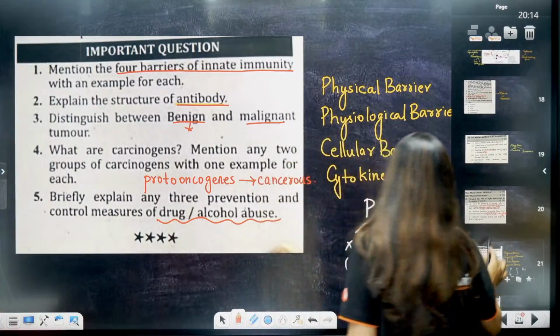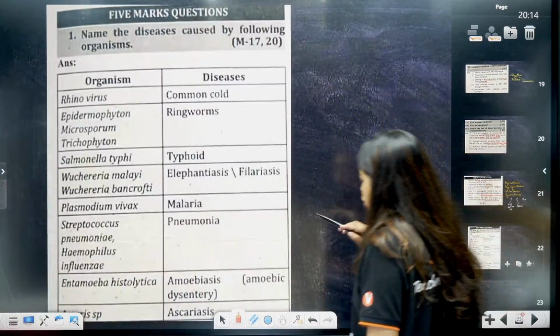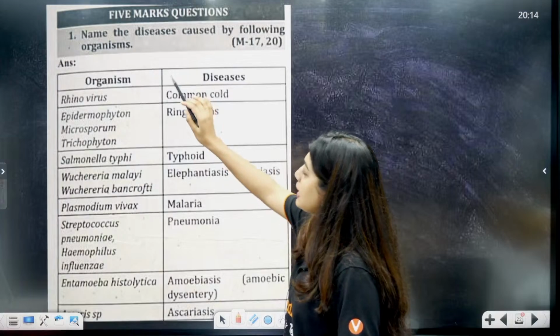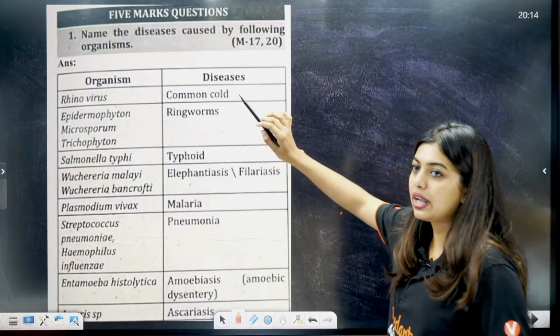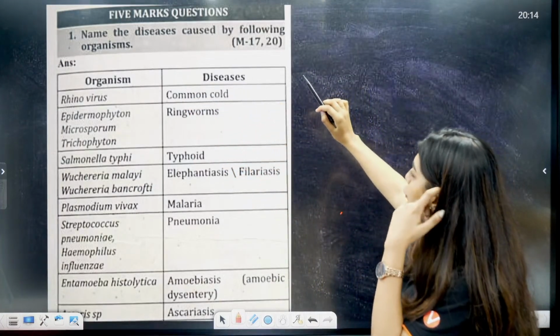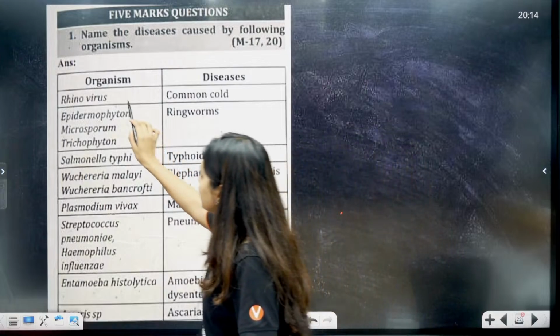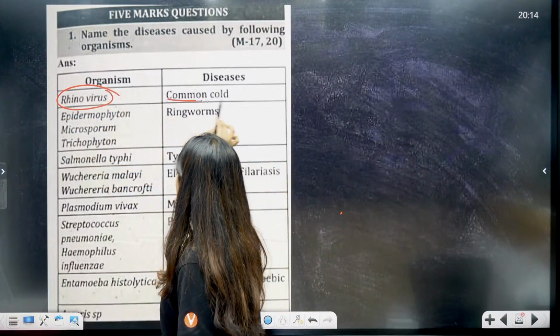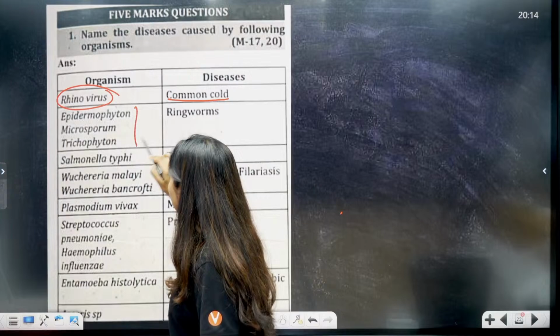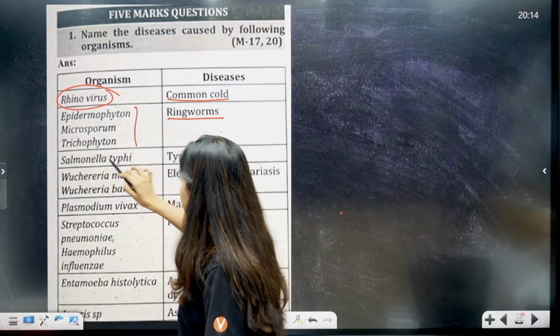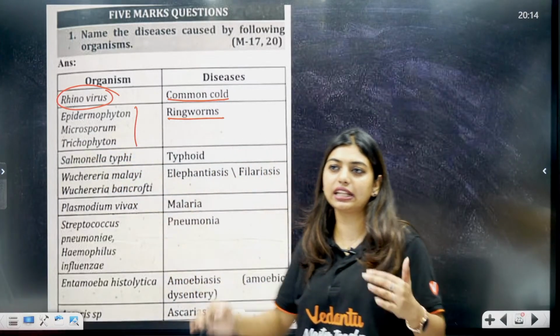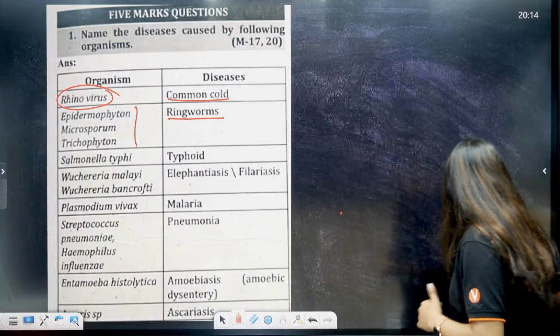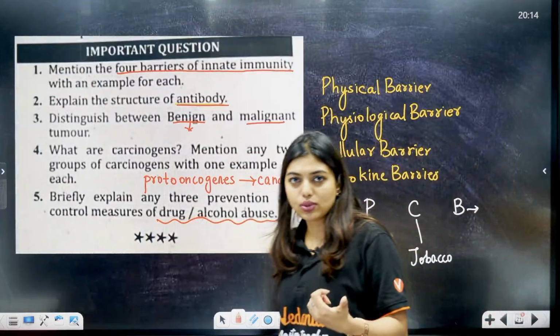Students, this question also I have seen in some places: name the disease. Name the disease caused by the following organisms. Like they'll give you rhinovirus and expect you to write what the disease is, or they'll give you this missing, any one of it they can give you. Prevention is basically talk to a counselor.